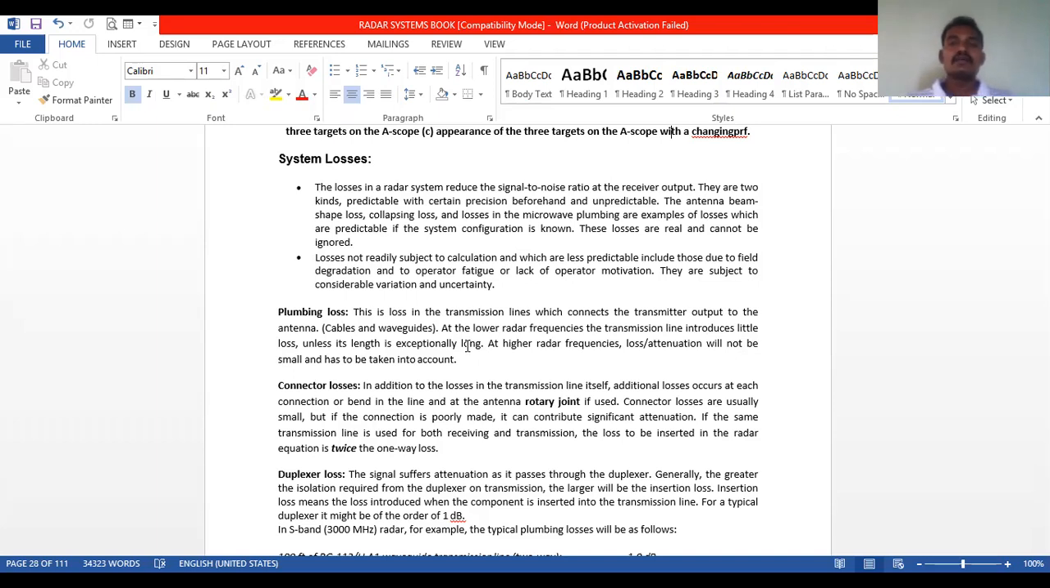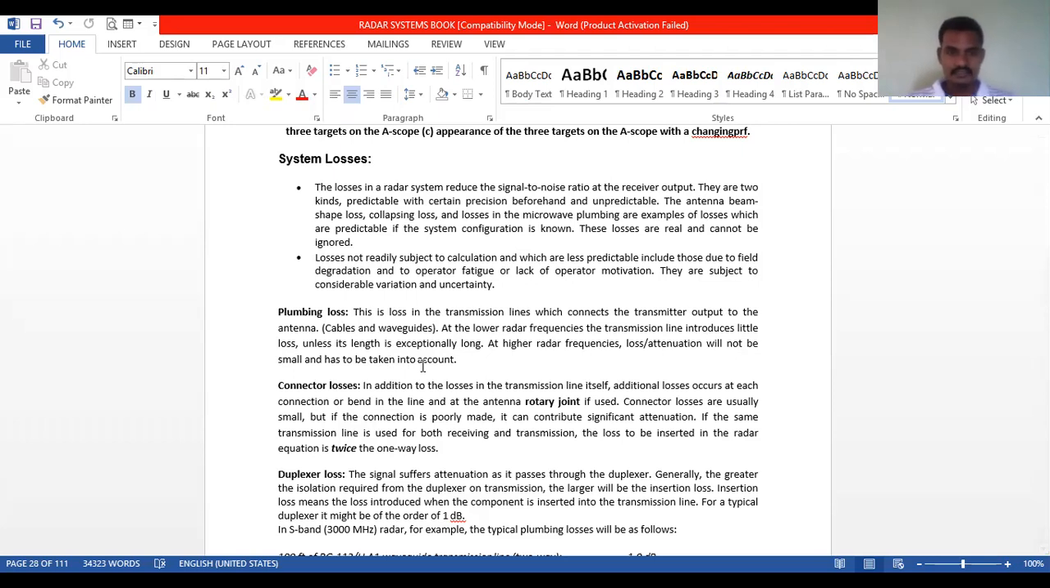At the lower radar frequencies, the transmission line introduces little loss unless its length is exceptionally long. If the length of the transmission line is long, then loss will occur. At higher radar frequencies, loss or attenuation will not be small and has to be taken into account.